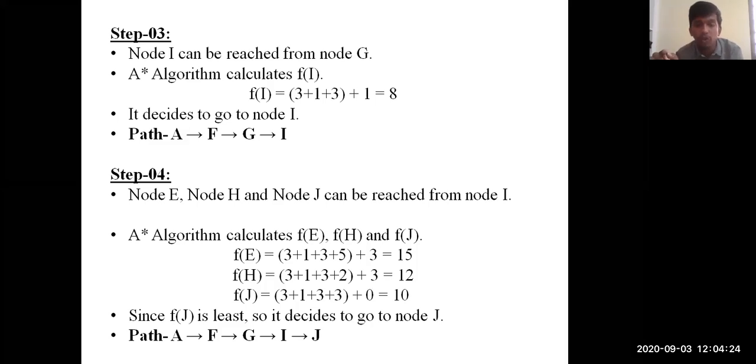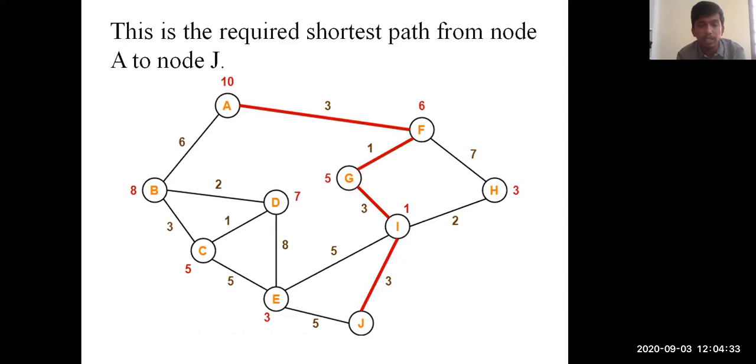It will be 0. That's why the path we are getting is A to F, F to G, G to I, I to J. That is the final path. You can see the path we have traversed, because this path is giving the least cost, this path has been selected. I hope everybody is clear with this point, guys. Any more doubts or understanding problems, you can let me know. I can repeat it again.